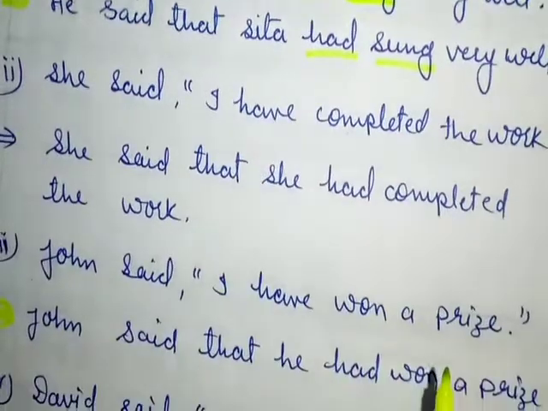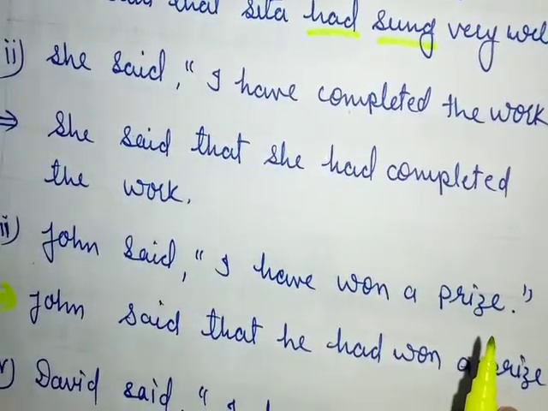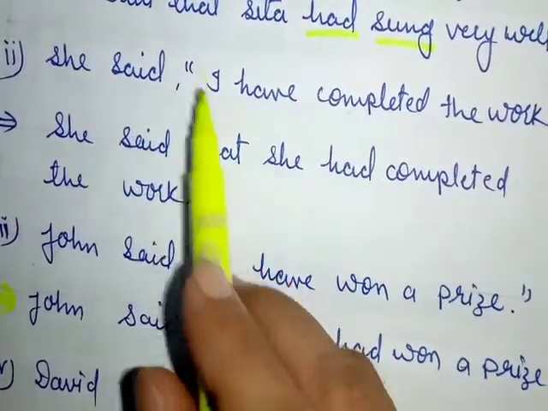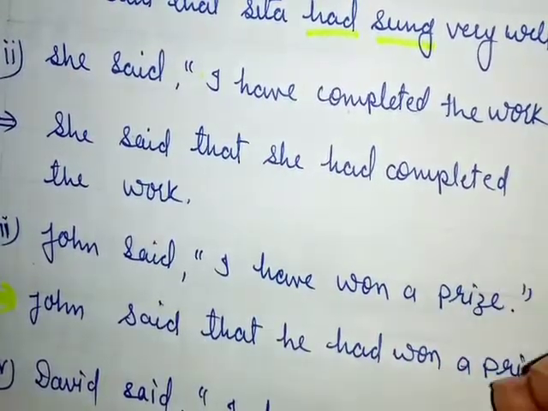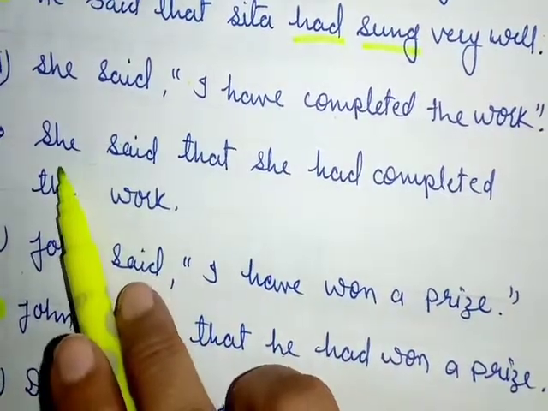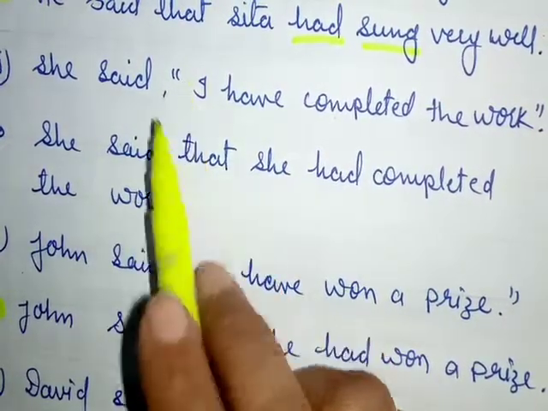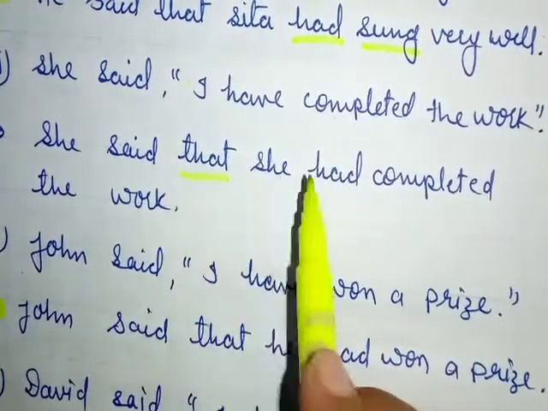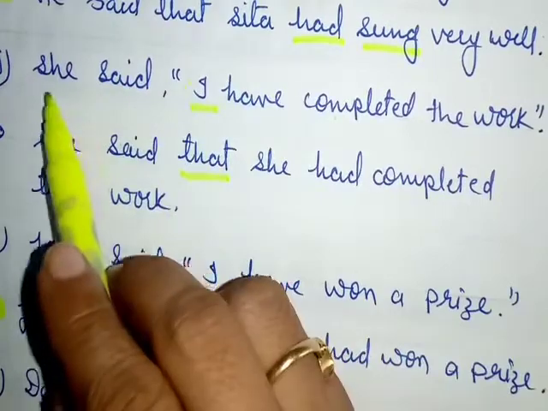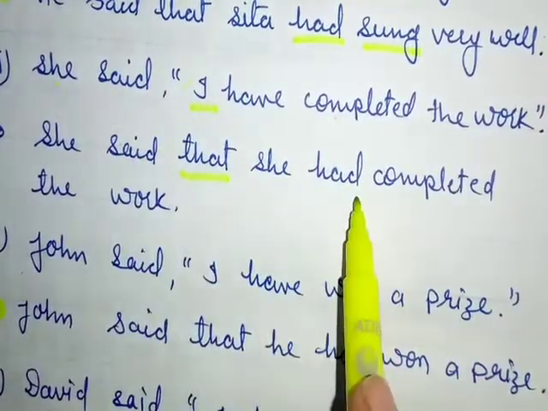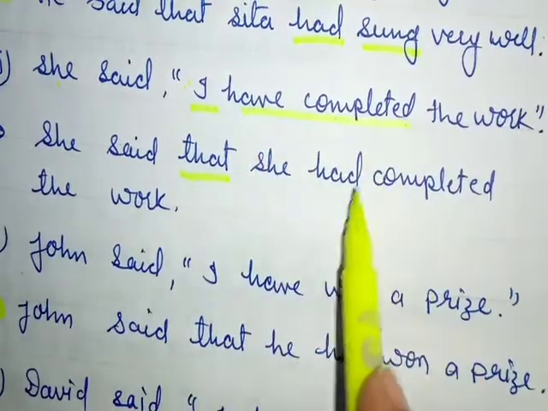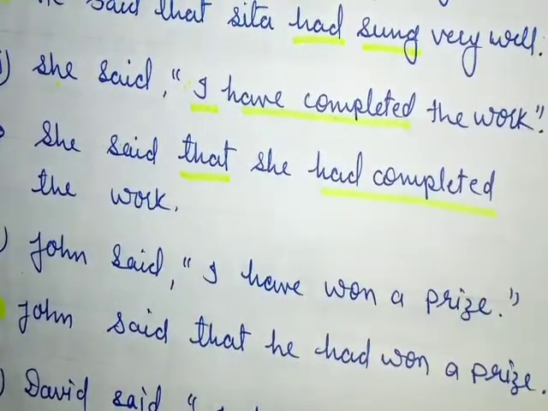And see the next example. She said, comma, inverted comma, I have completed the work, and inverted comma, close. Now change it. She said, comma, inverted comma, remove, in place of it that. For I we will apply she. She had completed the work. Have completed will change into had completed.